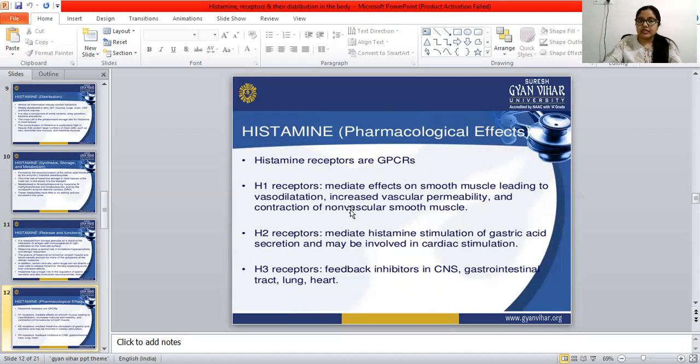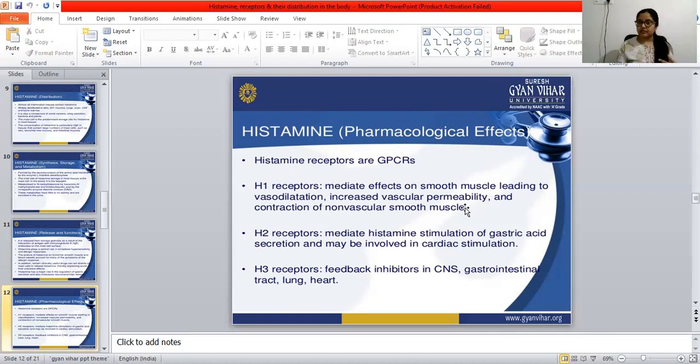H1 receptors mediate effects on smooth muscles. Activation of the H1 receptor leads to vasodilation, increased vascular permeability and contraction of non-vascular smooth muscle, and that leads to itching and pain. When the vascular permeability is increased and vasodilation occurs, there must be itching and pain. So this is the duty of H1 receptors.